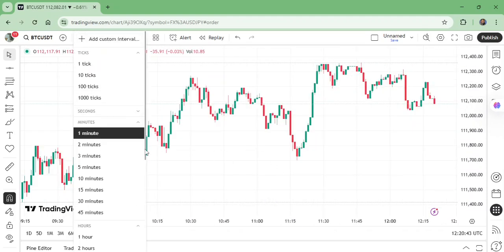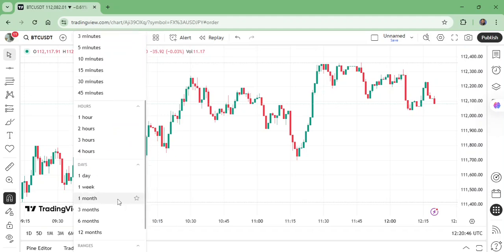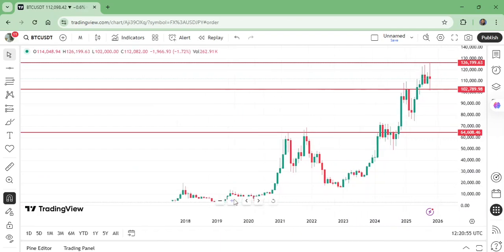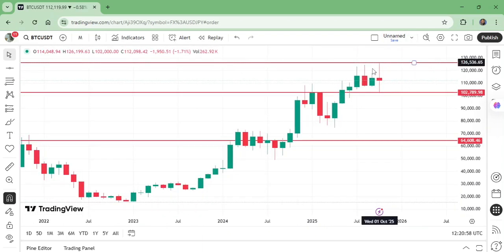So now once again, let us move to the monthly time frame. This is the monthly setup, and the market is expected to go up. For gold, I consider that it has completed its all-time high. So it is expected that gold will be sold next week, though that has also broken to the high. But the previous month was a very high range, so still we can't say, and this is not the analysis for gold. This is for BTC and other cryptocurrencies. It is better to buy in spot right now.